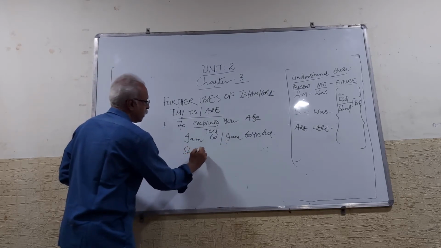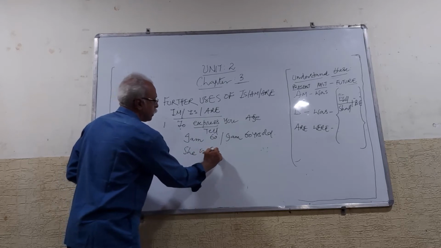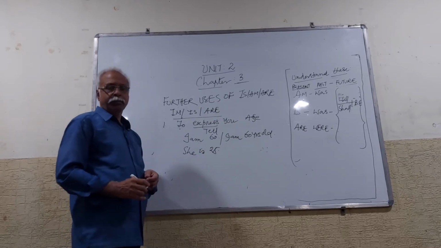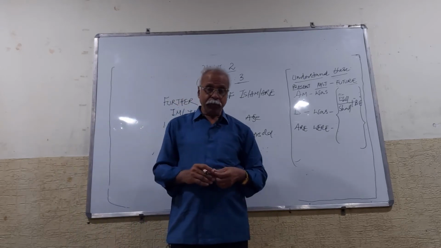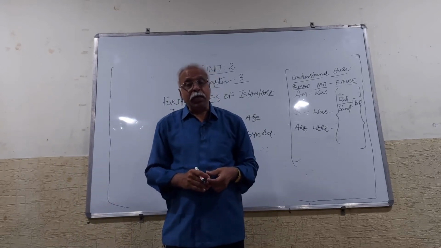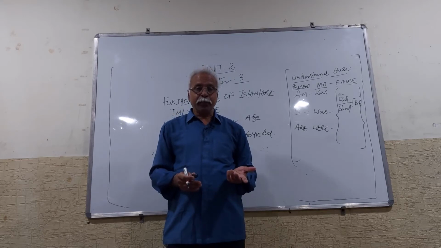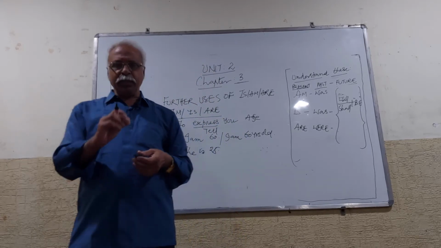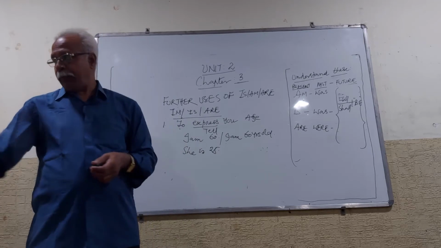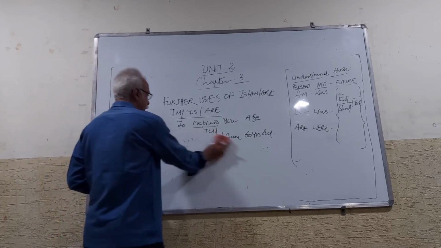She is 25. My father is 94, you can say. My teacher is 75, you can say. Am I clear? Like that. This is the first use of be forms, that is, am, is, are.